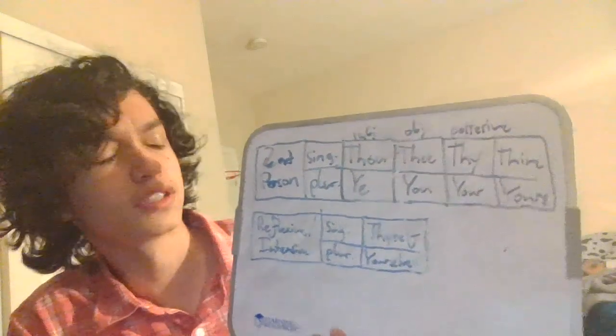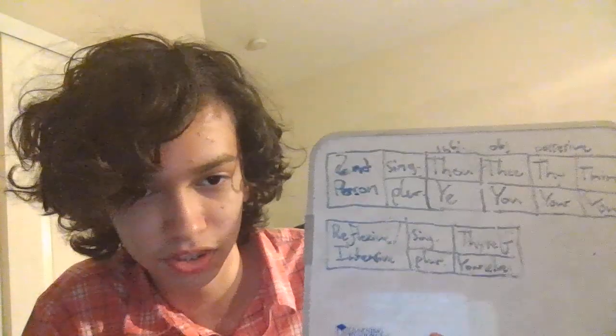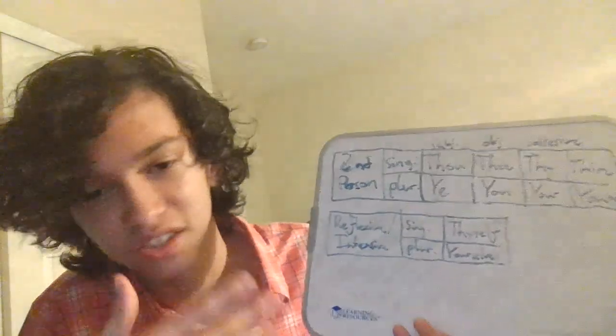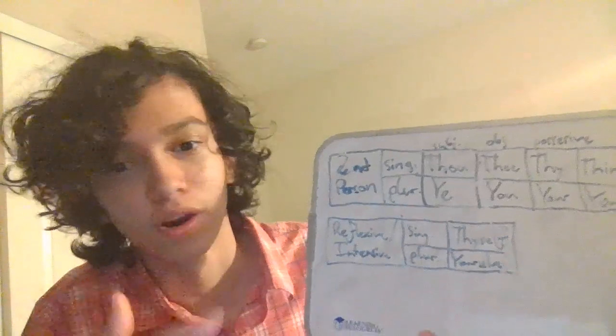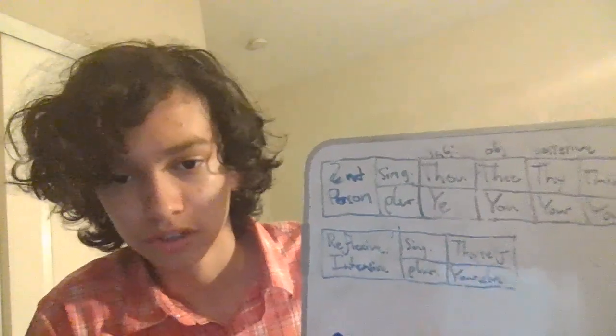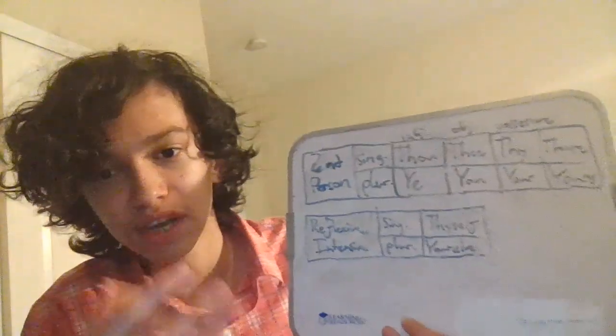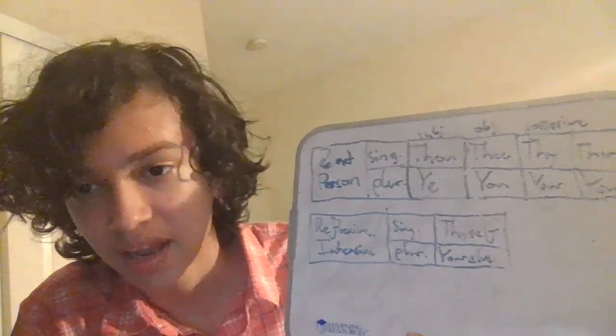It is also important to note that thee and you can also act as the object of a preposition, as in the prepositional phrase beside thee, or with thee, or at thee, or from thee, any preposition plus thee or you. Next thou shalt see the possessive case pronouns, which are thy and your.